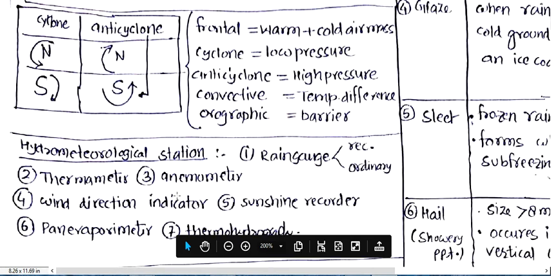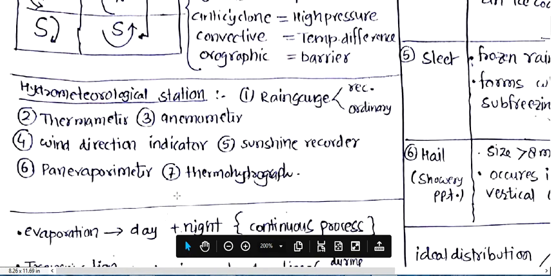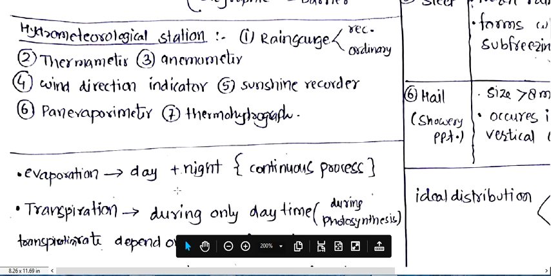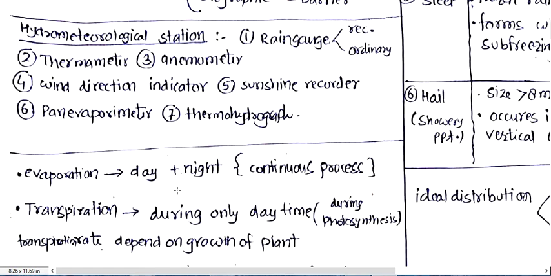This thing has been done in the earlier classroom on Google Meet. So now, what are the hydrometeorological stations? Hydrometeorological stations are those stations on which hydrometeorological events are to be monitored or recorded precisely. So, what are the hydrometeorological events?